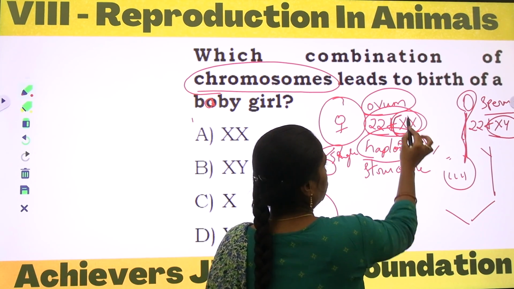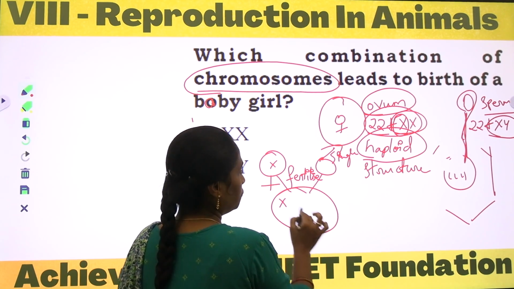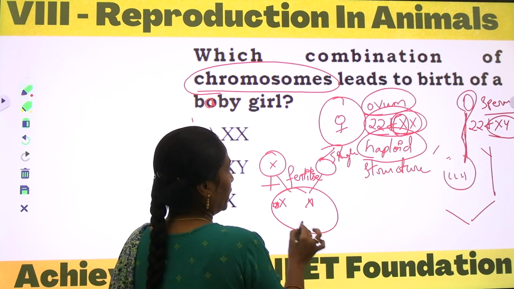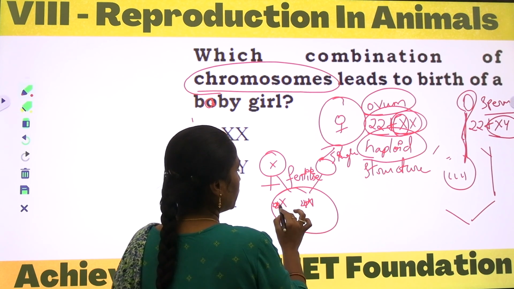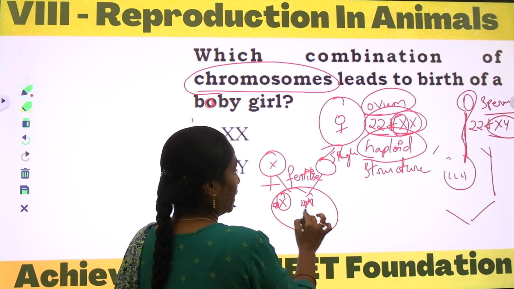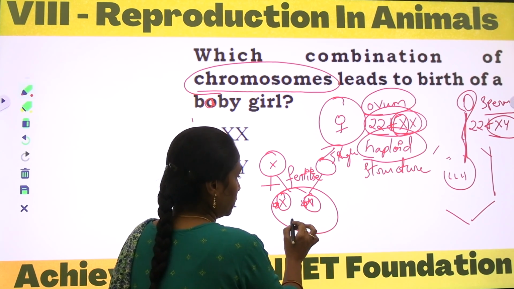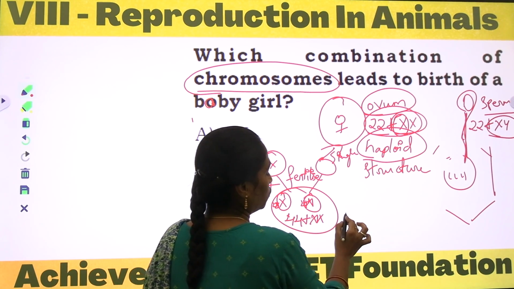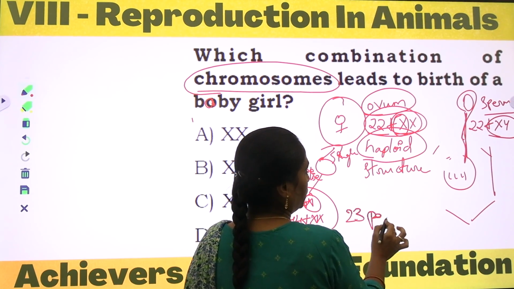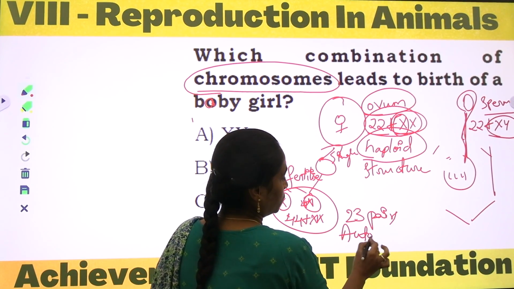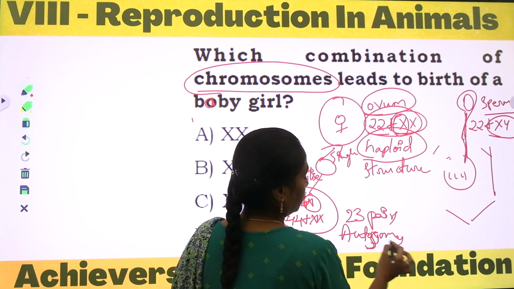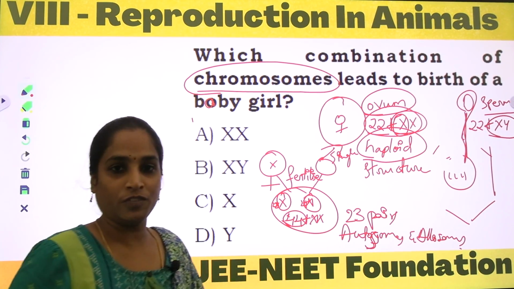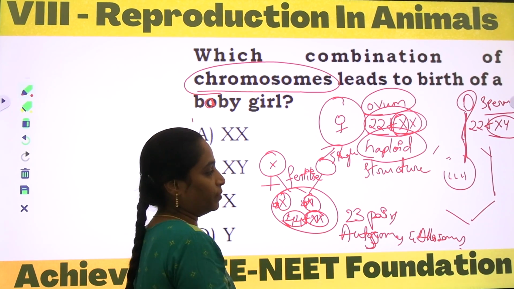So here, when the X of the female and the X of the male combine, the remaining are common, 22 plus X and 22 plus X. Here both are X and X. We can observe the zygote will contain 44 plus XX. The total number of chromosomes will be 23 pairs including autosomes and allosomes. 44 autosomes, and the last pair will be the allosomes.